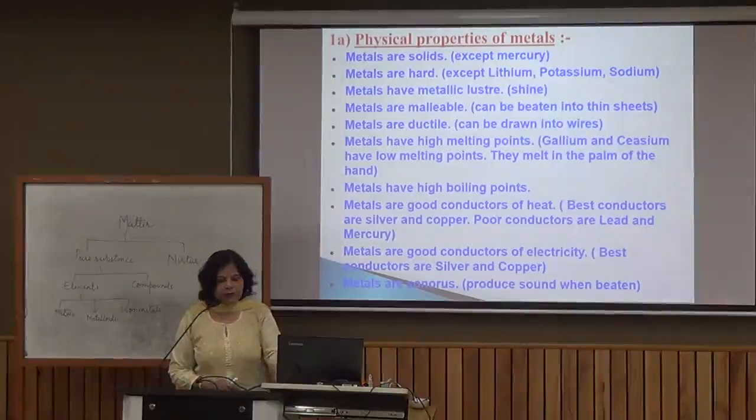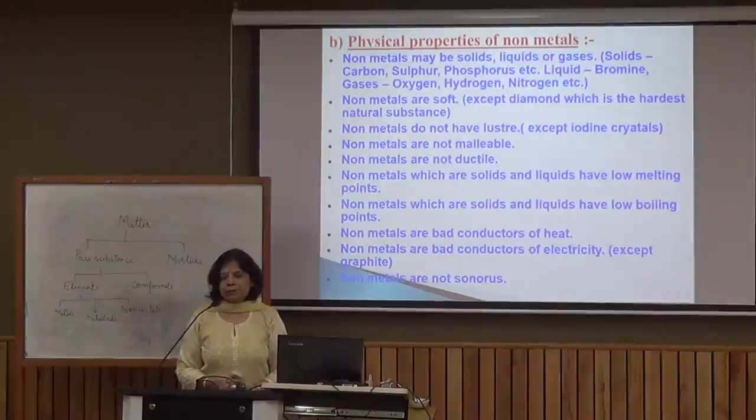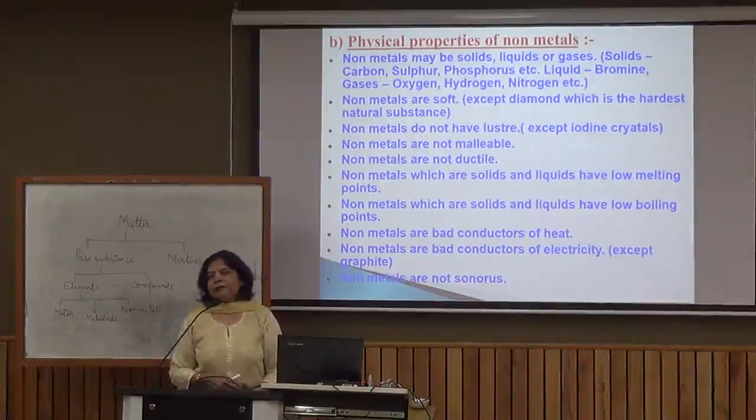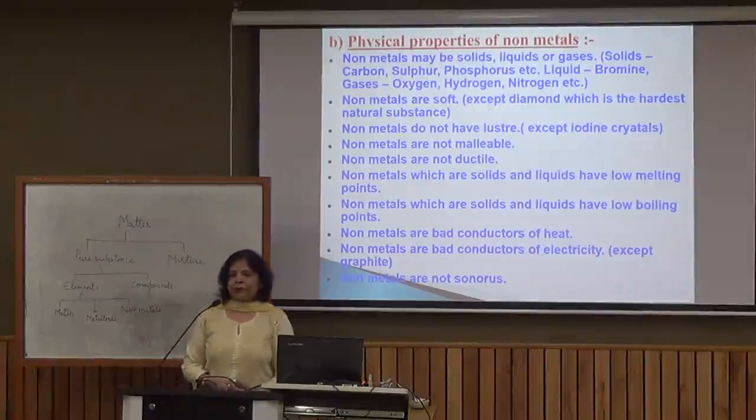Now we come to the other type of elements which we call non-metals. So let us find which elements we call non-metals. Non-metals are solid, liquid as well as gases. There is only one liquid non-metal, that is bromine. Then we have a number of solid non-metals: sulfur, phosphorus, iodine. These are the solid non-metals. And all those elements which are gases at room temperature are gaseous non-metals.